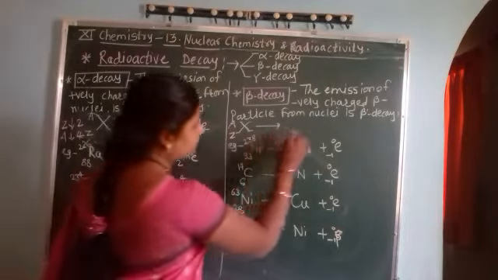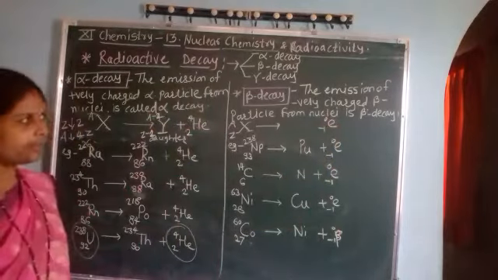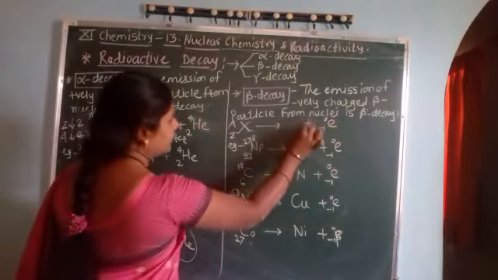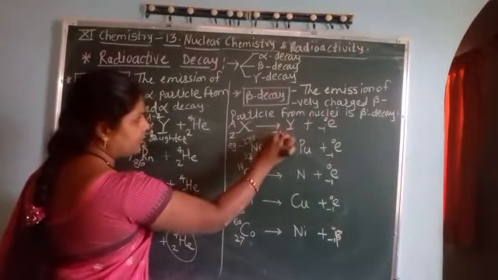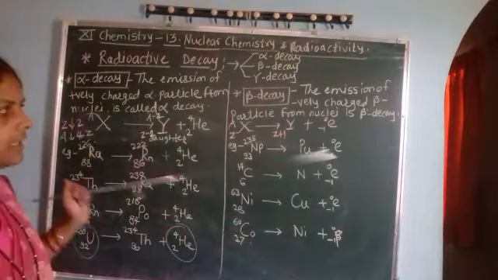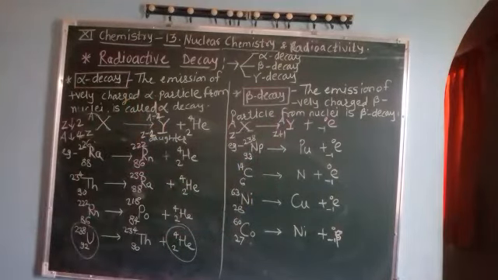Therefore, if there is emission of one beta particle or electron, then the new daughter will be formed with atomic number increased by 1 and mass number remains unchanged.